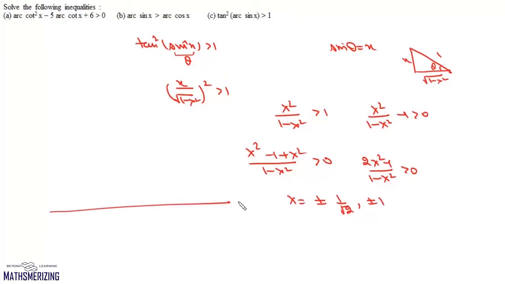Now we'll plot these values on a number line. So we'll get 1 by root 2 and then 1. Here it will be minus 1 by root 2 and then minus 1. Rightmost is minus, so this is minus, plus, minus, plus and minus. We need greater than 0. So it will be x belongs to minus 1 to minus 1 by root 2 union 1 by root 2 to 1, and that is the answer to this question.